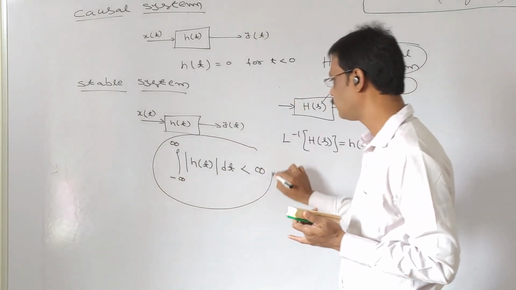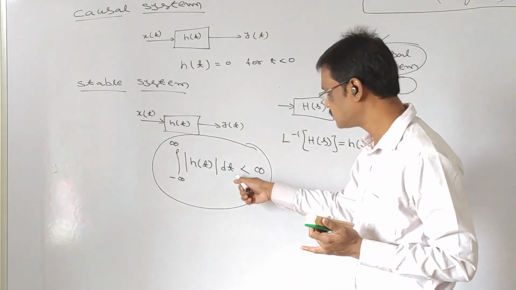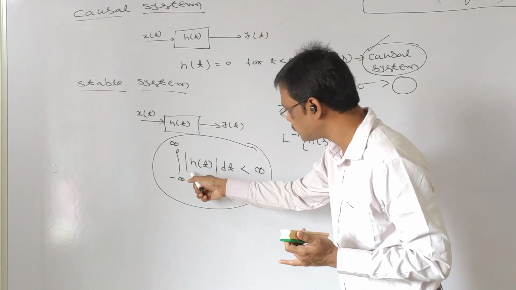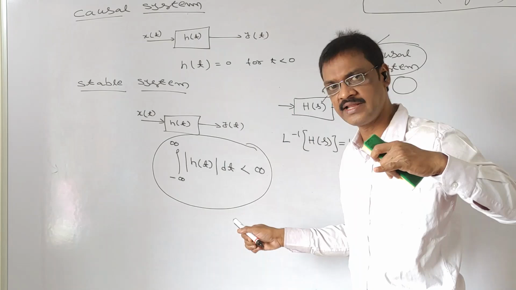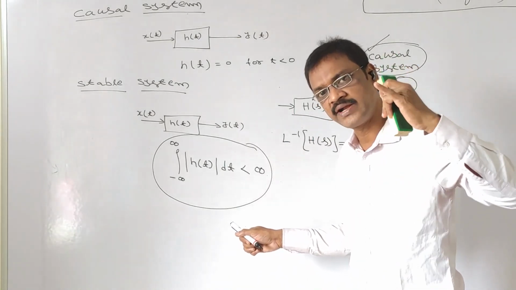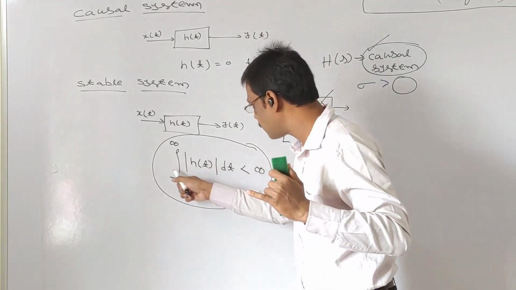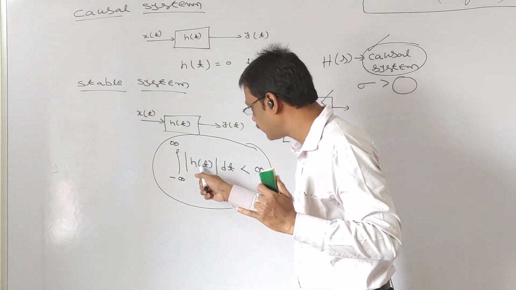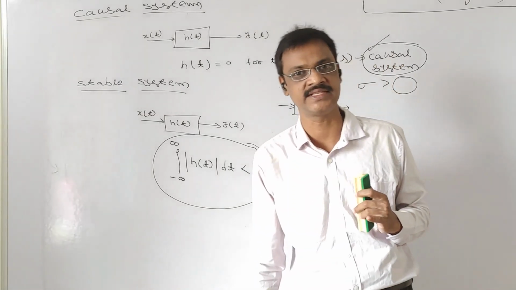It is absolutely integrable, no? When it is absolutely integrable, observe what we have discussed initially. If any signal is absolutely integrable, then the Fourier transform for that signal exists. So, if h of t is absolutely integrable, then the Fourier transform for h of t exists.